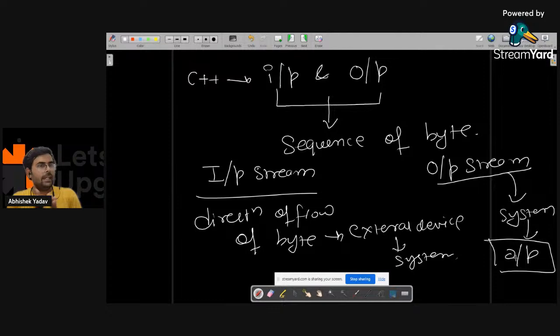We have discussed that we have the header file, that is my iostream header file. Inside this iostream header file I have a mobile phone. In order to use that mobile phone I have to create the object. Similarly, in order to use input and output functionality I have to create the object of istream class, and in order to use the functionality of output I have to create the object of ostream class, right, everyone?